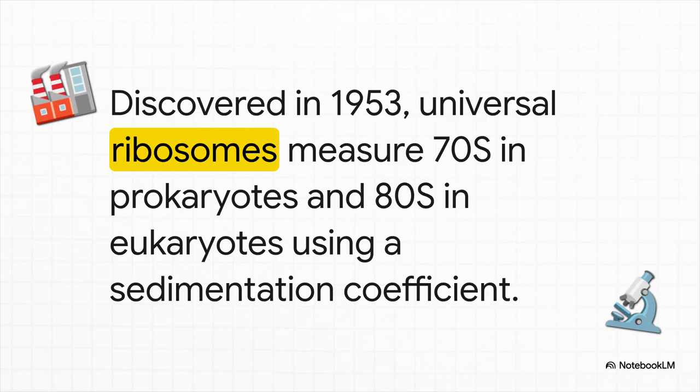But let's do some quick biological math here, okay? A prokaryotic ribosome is 70S, and it's made of a 50S and a 30S subunit. Wait a second. 50 plus 30 definitely equals 80, not 70. The math doesn't seem to add up at all, right? Well, that's because the S stands for sedimentation coefficient. It actually measures how fast they drag through a fluid under gravity, not their direct physical weight. It's just a fun little biological quirk.